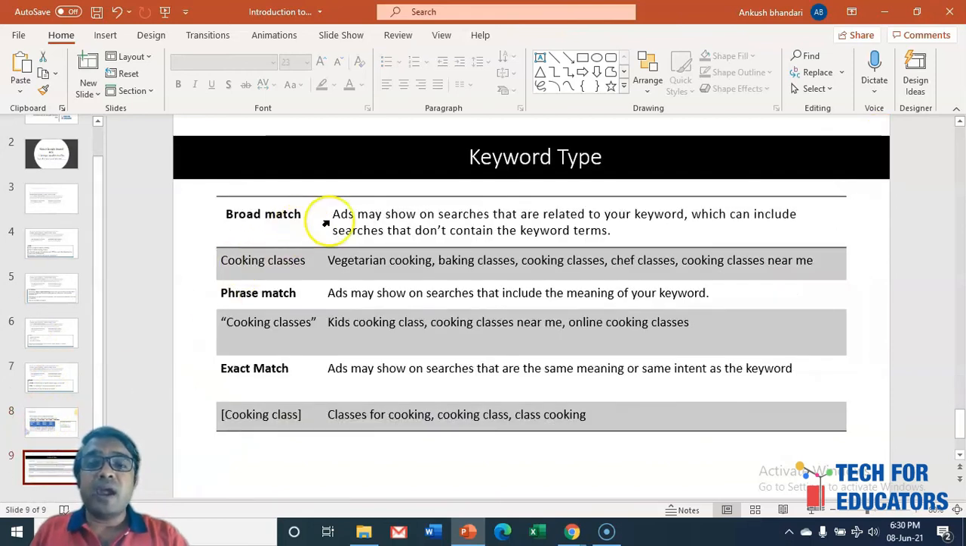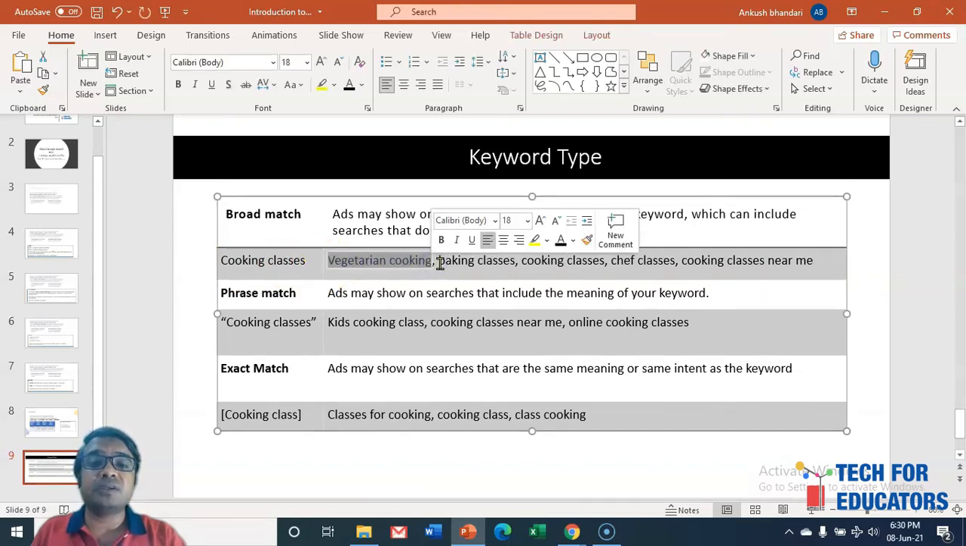A broad match ad may show on searches that are related to your keyword, which can include searches that don't contain the keyword terms. For example, if I select the broad match keyword cooking classes, then even if somebody is searching for vegetarian cooking, my ad may come up. If somebody is searching for baking classes, my ad may come up, because they are related to my keyword cooking classes but are not matching exactly to my keyword terms. These are a couple of examples, or cooking classes near me. So this is the broad match.